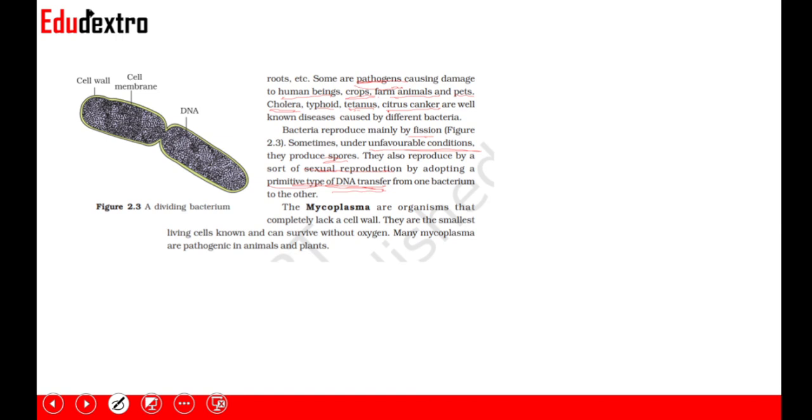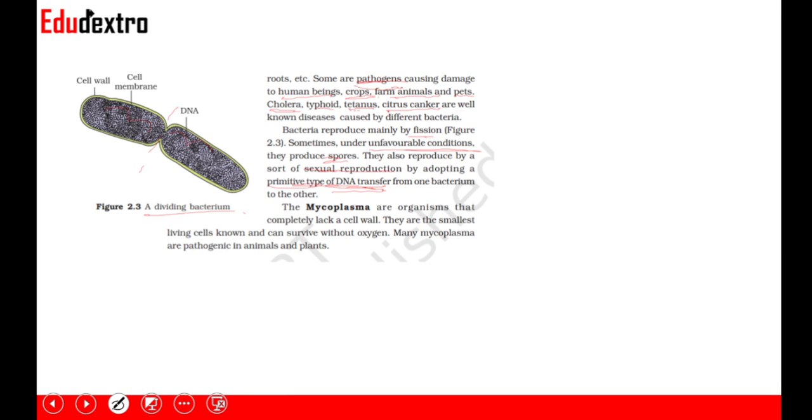So between two bacteria, DNA is transferred from one bacterium to another. This diagram is showing the transfer of DNA. This is the DNA over here, and over here also we can see the DNA. So these get transferred at this region.